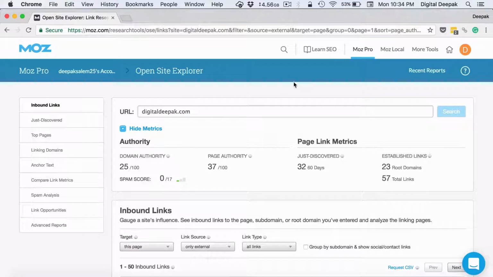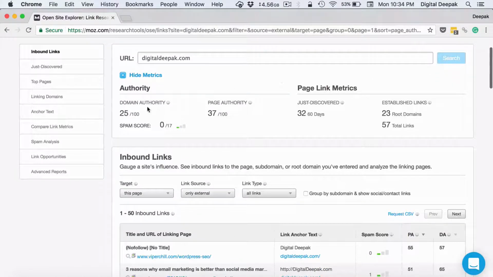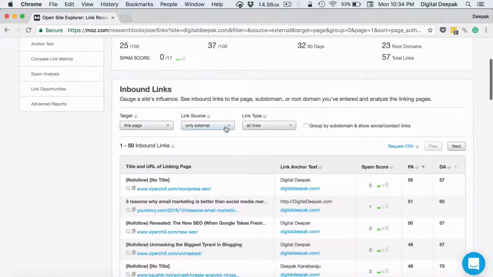Another option inside Moz is Open Site Explorer. Open Site Explorer shows you all the inbound links that you have. It shows you the domain authority, and if you have a complete URL, it will also show you the page authority, and it will show you the spam score as well. Here you can see spam score is 0, which is good.